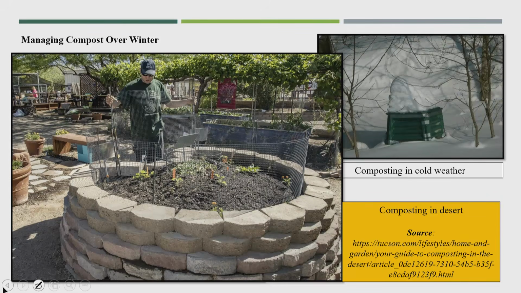And especially in desert areas also we can have composting by different methods. The major point here is that aeration is the major point, and the mixing of different materials is also one of the important points.